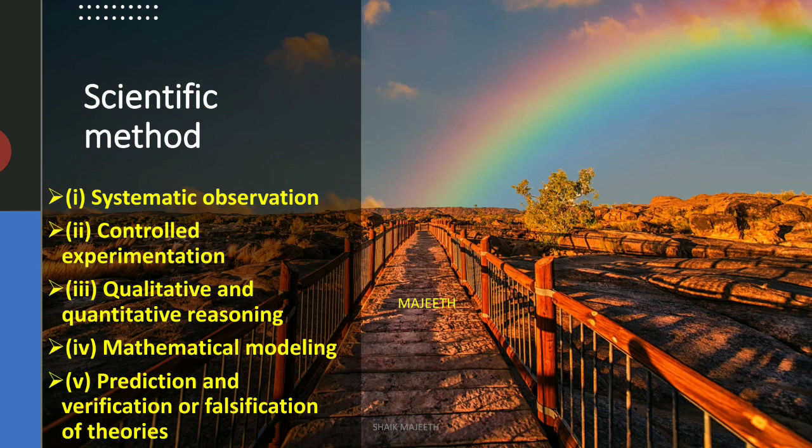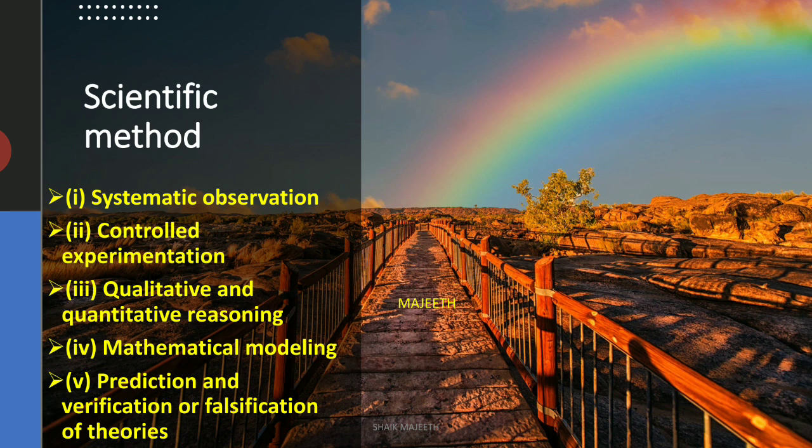So step by step we have to study natural phenomena and we have to establish or develop some laws which govern those natural phenomena. For example, let me quote Newton. In his life he observed a fruit falling from a tree and he developed some laws which give the reason for fruits falling from the tree. This is a simple example for scientific method. But this involves a lot of steps, especially 5 steps have been given here.